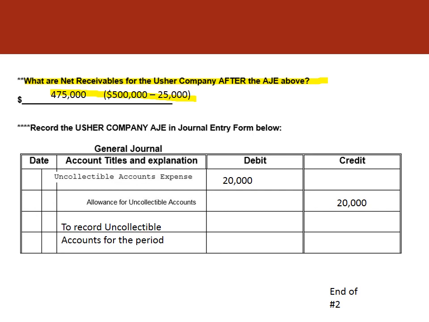I didn't have space, but in a real journal entry, you would put more details. You would show that the estimate was for $25,000 based on the aging chart, and you would show the method that you were using. Long video, thank you for sticking with it, and this concludes part 2 of 3. This is, as we said earlier, the more complicated concepts that were found in chapter 8.